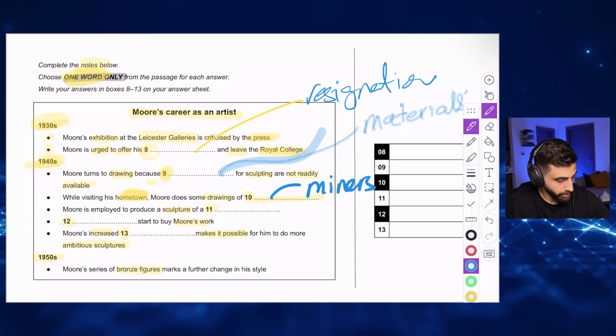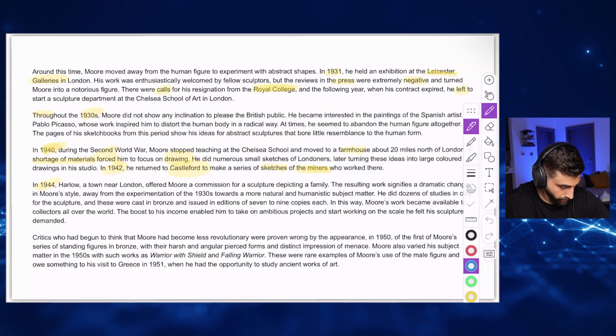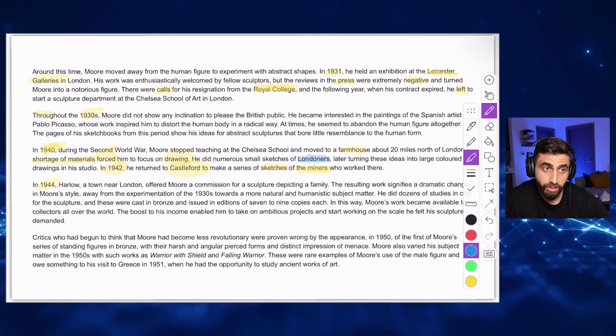Najwa is saying Londoners. No, it's not Londoners. See, she's saying this. That's good. It's a good guess. She's saying that Londoners might be the correct answer. He did numerous sketches or small sketches, which is correct. He did sketches, but he was not in his hometown yet. He returned to his hometown. The question was telling you about after he returned to his hometown. So after he returned to his hometown, he did sketches of miners. He did sketches of Londoners, but before returning to his hometown. Okay, Najwa?